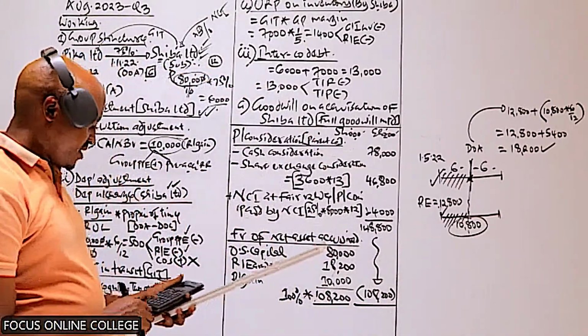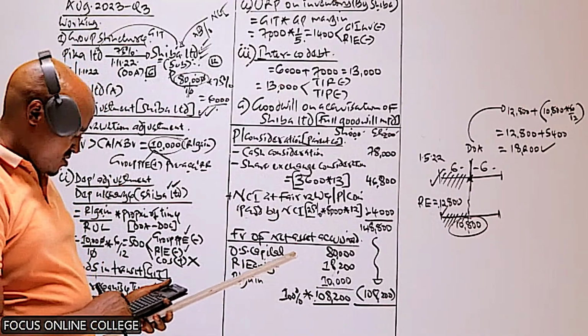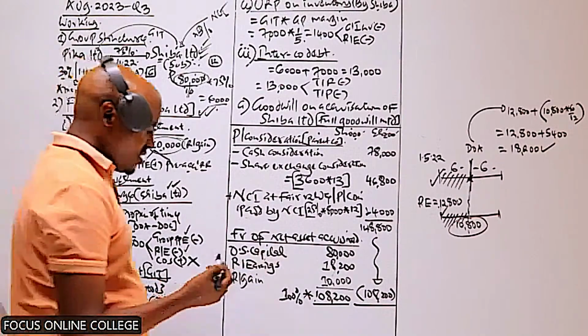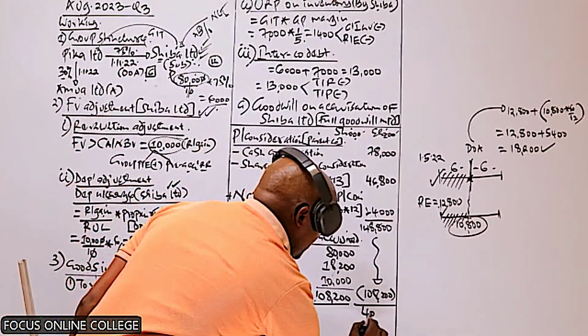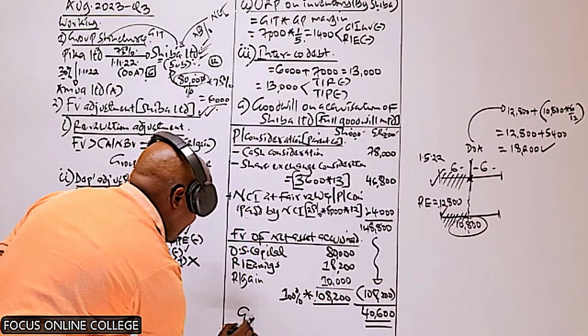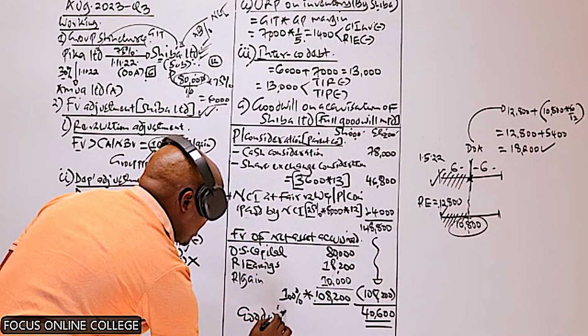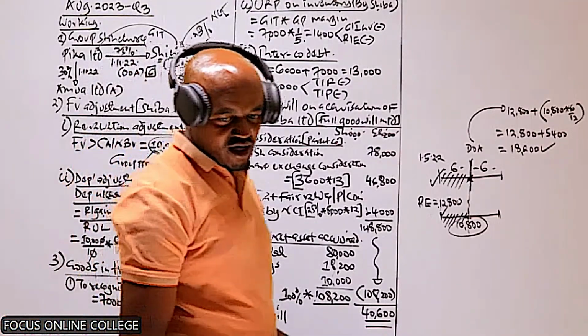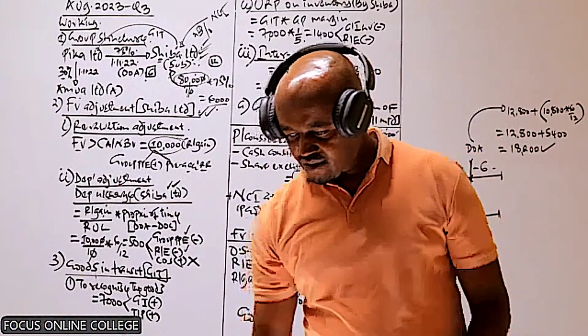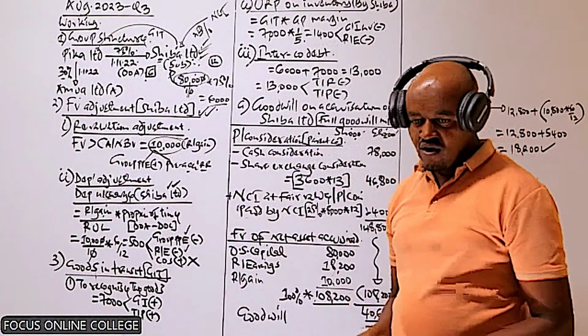We take 100% of that. So we less that from 148,800. And this will give us a figure of 46,600. So this is what? This is the goodwill on acquisition. The goodwill on acquisition. And remember, the information which are given in note number 4, we are told that this